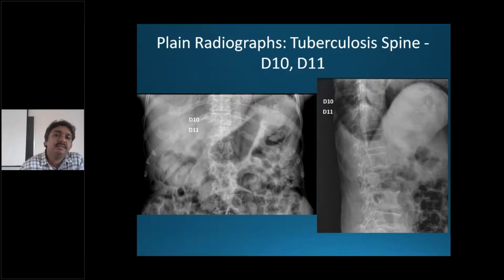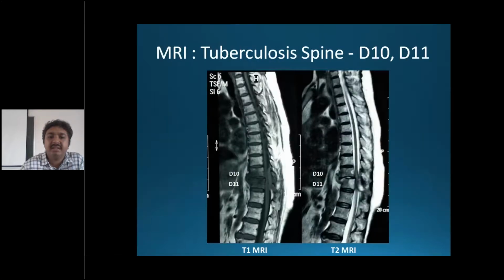So in the plain radiograph of the dorsal spine, as you can see, where I mentioned D10 and D11, there is decrease in disc space. That is clearly seen in MRI. Here you can see an anterior type of lesion and the decreased space between D10 and D11, and you have altered densities in the vertebral bodies.